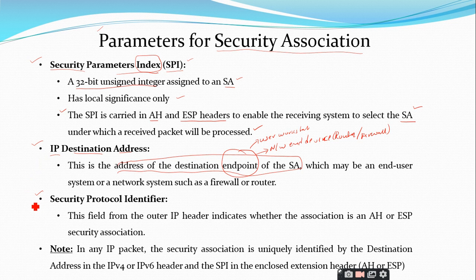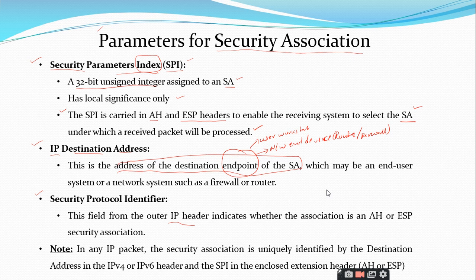And the last parameter we have is the security protocol identifier. This field from the outer IP header indicates whether the association is an ESP or AH association. There are two types of security services which can be provided with two different protocols, that is AH and ESP.